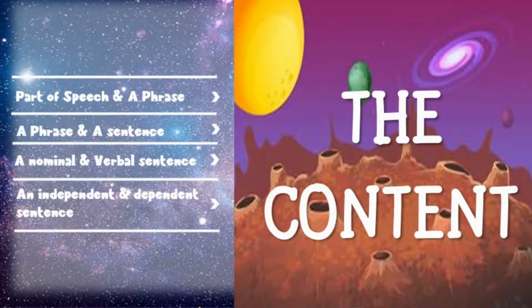Okay, in this video, we are going to talk about the hierarchy of a sentence, or the sentence hierarchy: how a sentence becomes a sentence. The first topic is part of speech and a phrase, and then a phrase and a sentence, a nominal and verbal sentence, and the last one is a complex sentence, an independent and dependent sentence. So without wasting time, let's check it out.